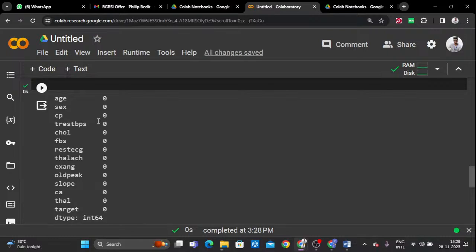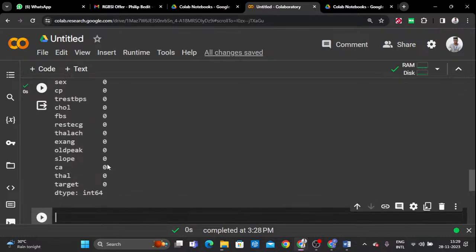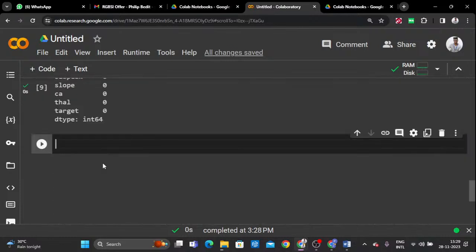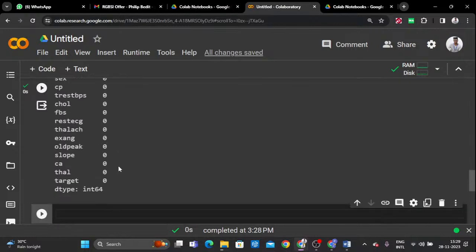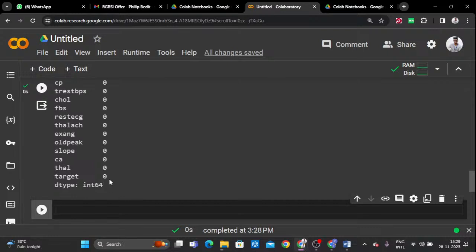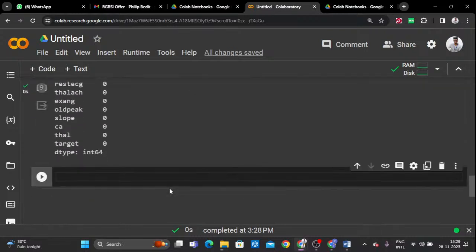So you have to ensure this particular data is very clean. This is the assurance that the data set is very clean. No need to pre-process this one because the data is very clean.